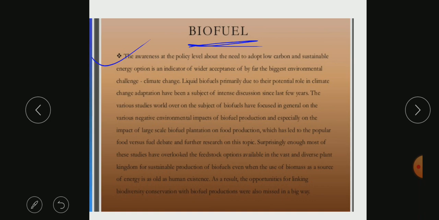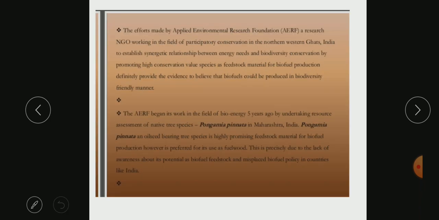This biofuel uses biomass, an energy source from living beings. With the usage of biofuels, we can reduce all the pollutants and the carbon dioxide emissions, and that is how it is going to help.